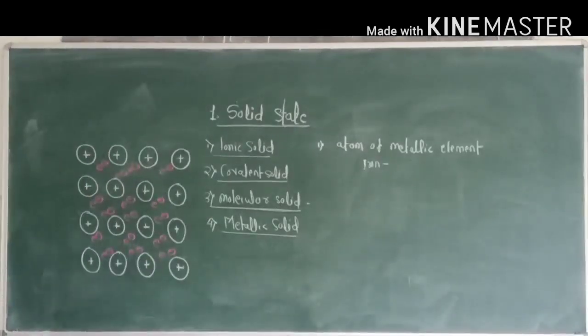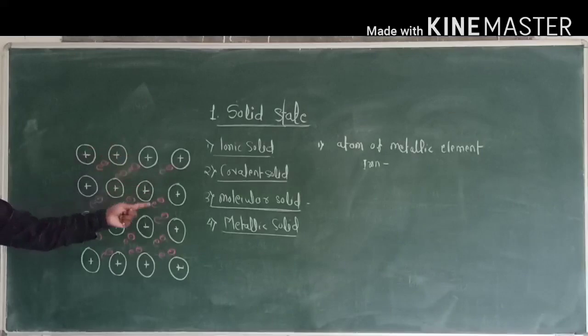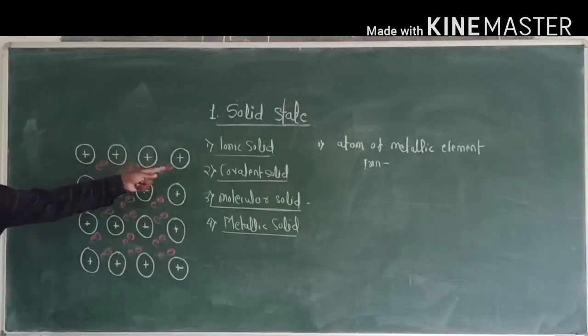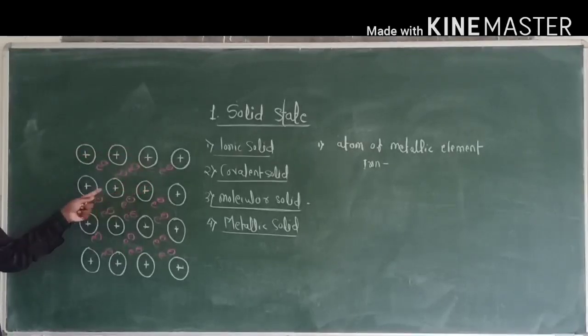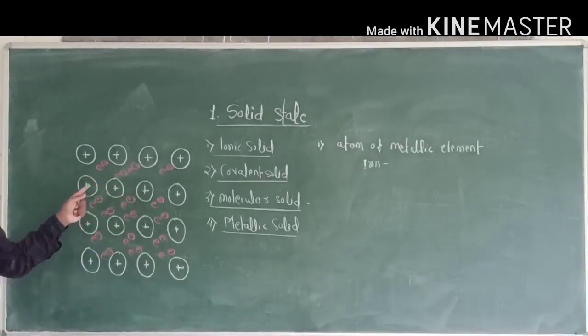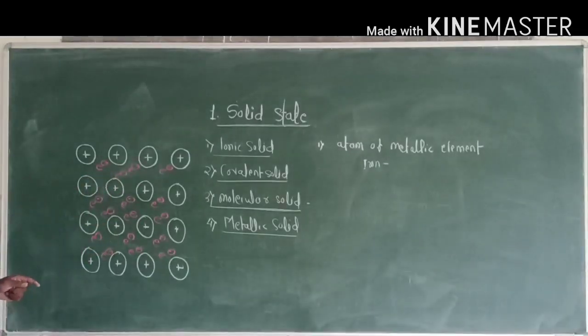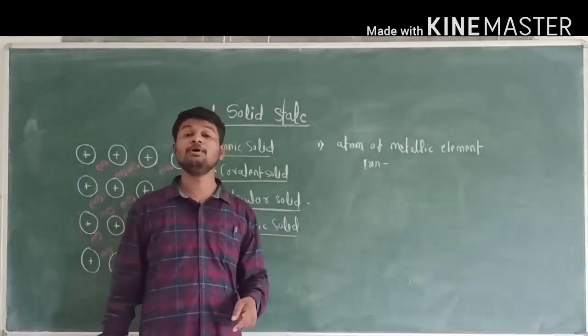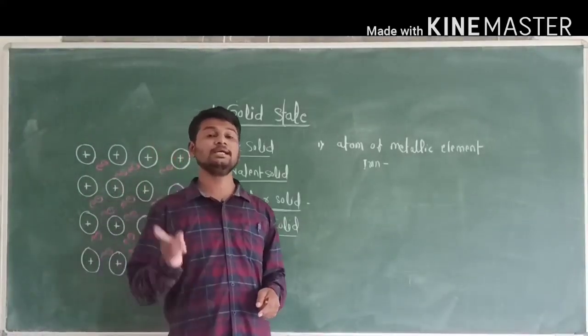These are the metallic solid. In this solid, these are the constituent particle. This is the atom of a metallic element, and this is the electron, and these electrons are freely moved from one place to another place. Now first point is that the constituent particle of a metallic solid is the atom of the same metallic element.